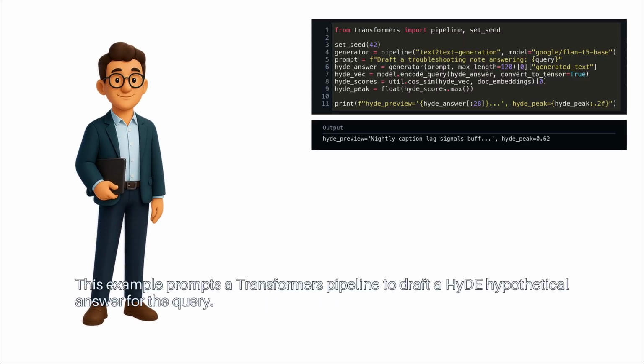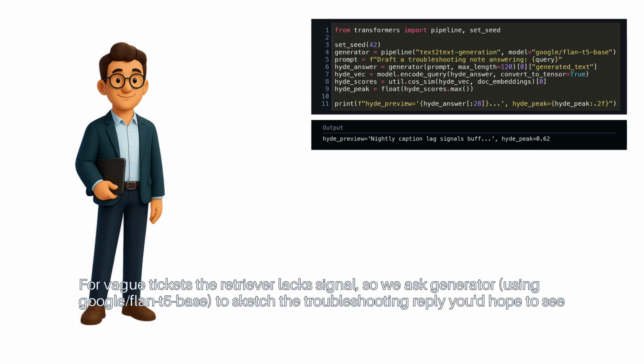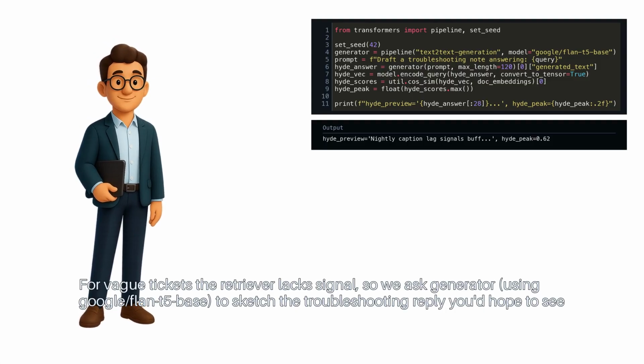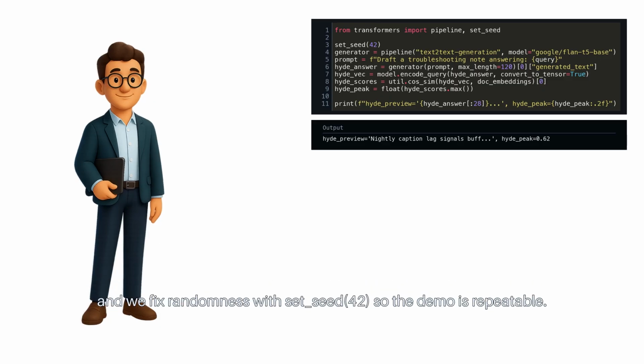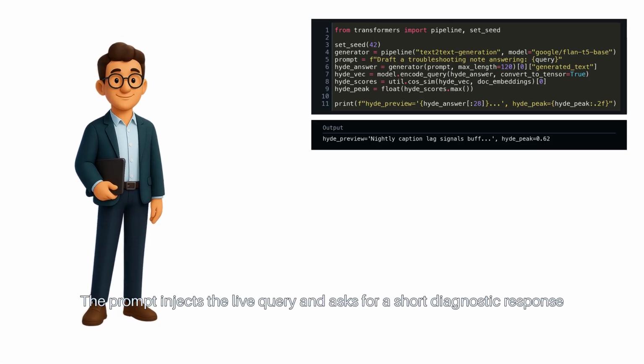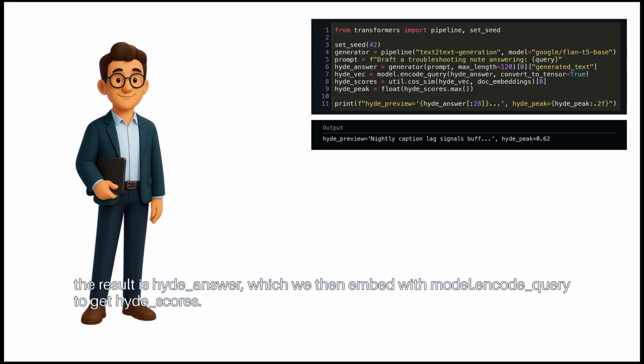This example prompts a Transformers pipeline to draft a HyDE hypothetical answer for the query. For vague tickets, the retriever lacks signal, so we ask a generator, using google/flan-t5-base, to sketch the troubleshooting reply you'd hope to see, and we fix randomness with set_seed(42) so the demo is repeatable. The prompt injects the live query and asks for a short diagnostic response. The result is hyde_answer, which we then embed with model.encode_query to get hyde_scores.